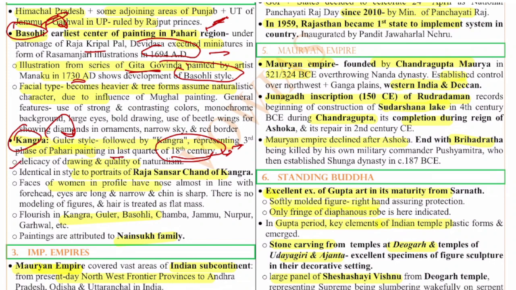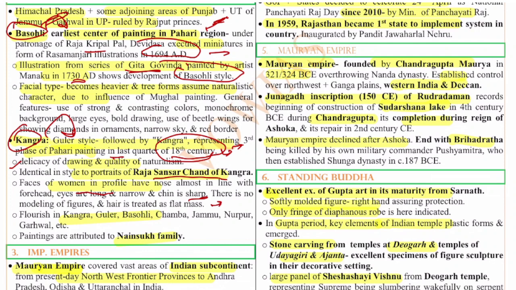The delicacy of drawing and quality of naturalism in this is identical in style to portraits of Raja Sansar Chand of Kangra. Faces of women in profile have the nose almost in line with the forehead. The eyes are long and narrow and the chin is sharp. There is no modeling of figures and hair is treated as a flat mass.